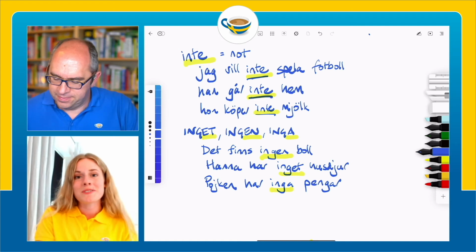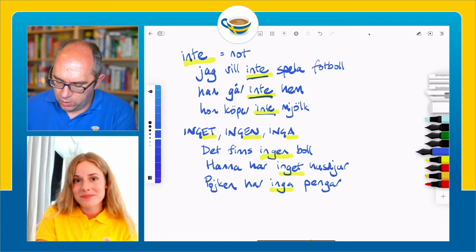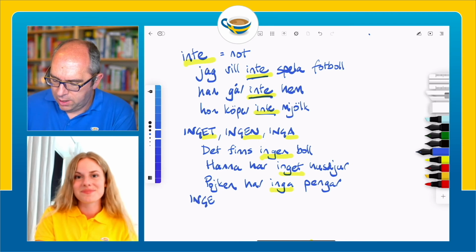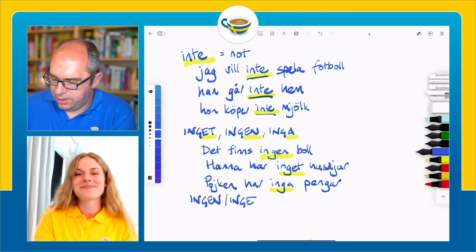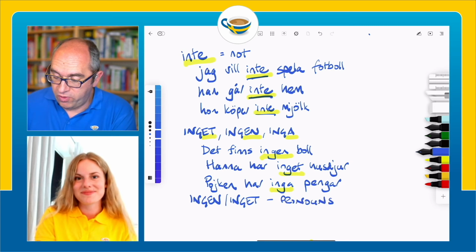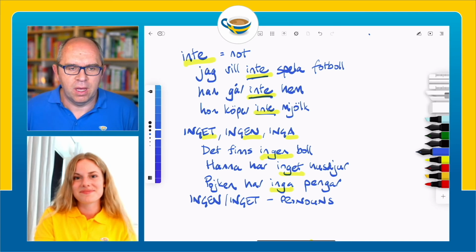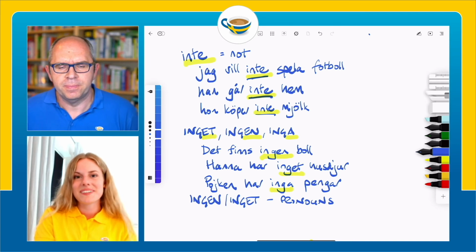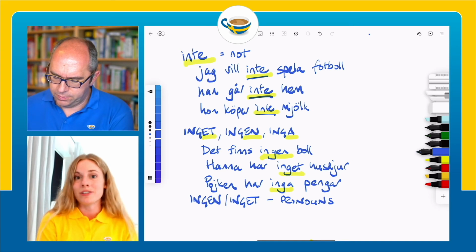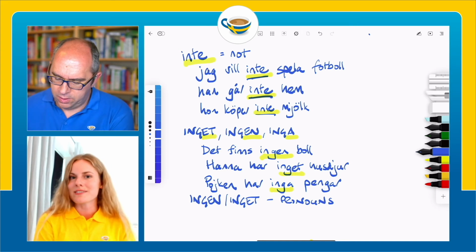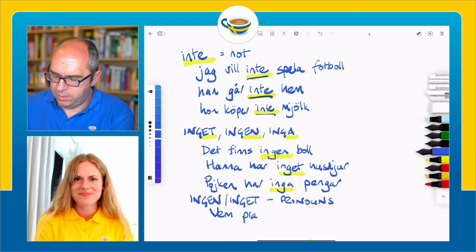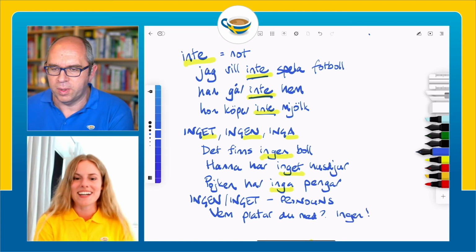Exactly. We can also use ingen or inget as pronouns. Okay, so this is when they're used as pronouns, so they're standing for something, when maybe we've already mentioned that thing, or it's maybe something that's understood. So can you give us some examples here? Yeah. So ingen means no one. And we can use that as an answer to the question, vem pratar du med? Or who are you talking to? Ingen. No one.